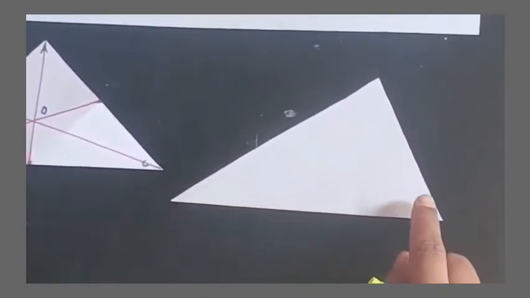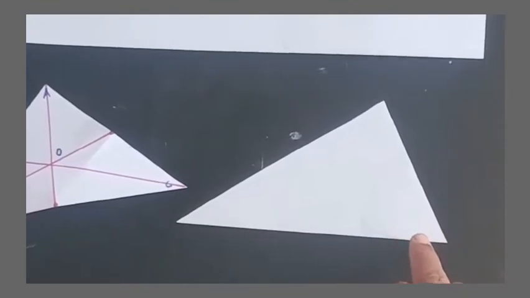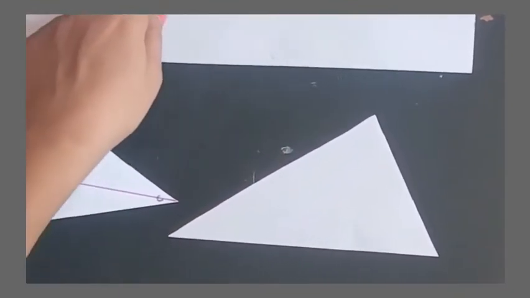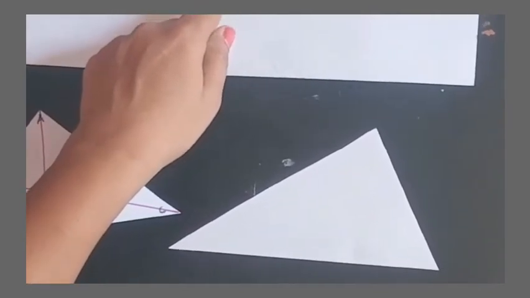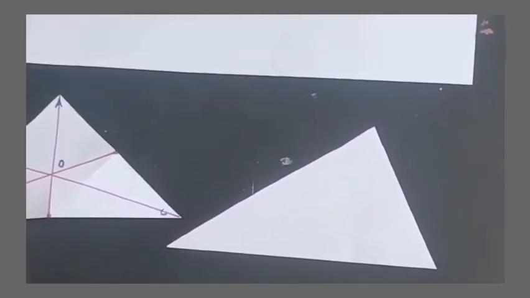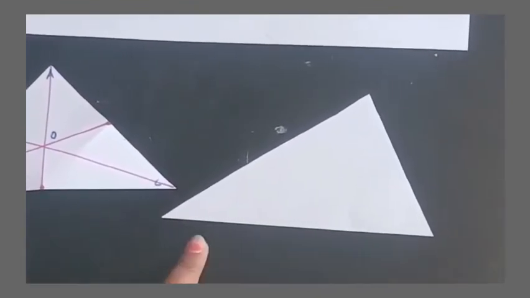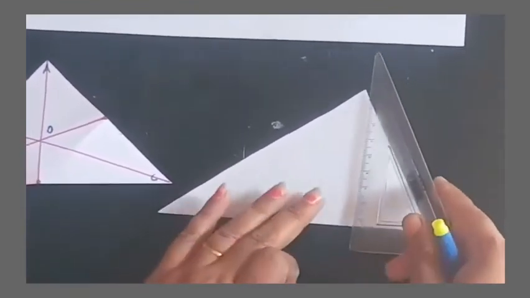the altitude. To draw an altitude, always keep in mind the words given here: perpendicular drawn from a vertex. In a median we took the midpoint of the opposite side, but here we are going to construct a perpendicular from the vertex.